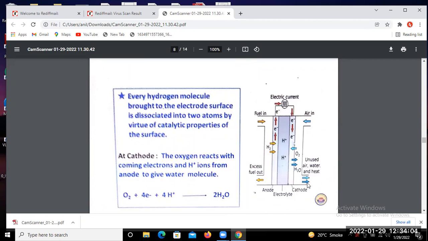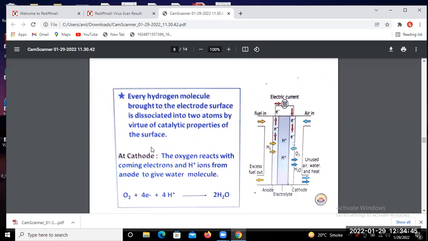So you have to be concerned about the chemical reactions at the anode terminal and at the cathode terminal. At the anode terminal, 2H2 gives the hydrogen ions, that means 4H plus, and 4 electrons. These electrons flow from this path, which is already shown here by the direction, to this path, and through this one we supply the air. This oxygen makes the chemical reaction with the H plus ions and produces water.